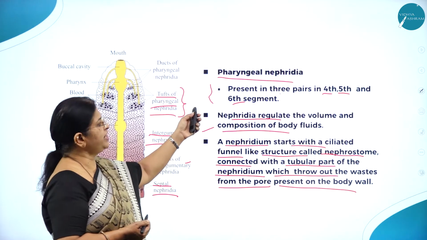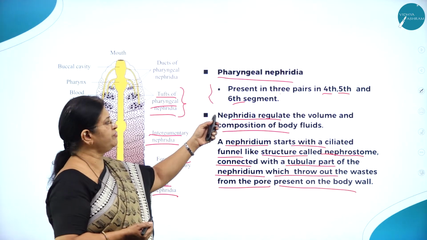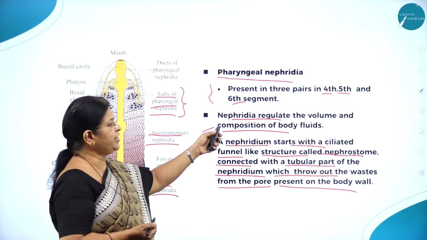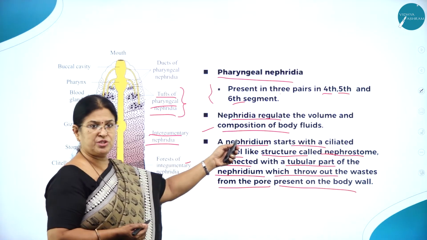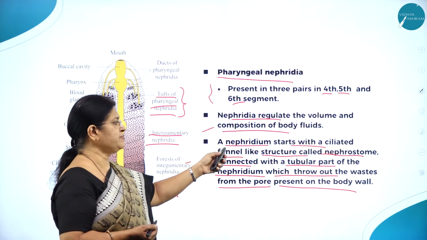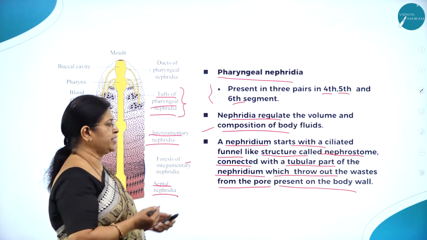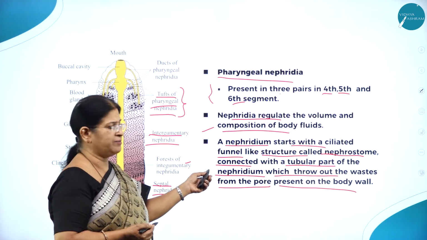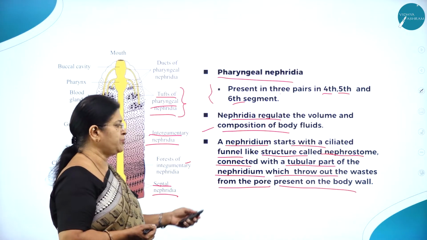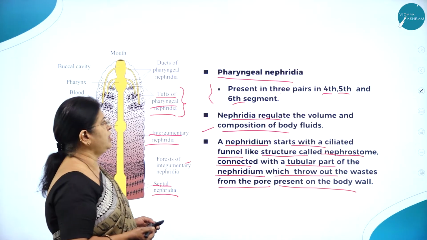So pharyngeal nephridia are present in three pairs in the fourth, fifth and sixth segment, and nephridia regulate the volume and composition of body fluids. A nephridium starts with a ciliated funnel-like structure called nephrostome connected with a tubular part of the nephridium which throws out the waste from the pore present on the body wall.